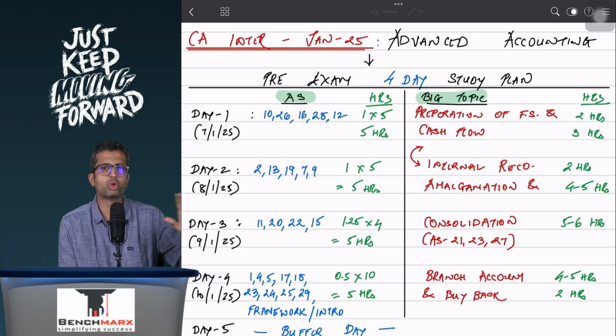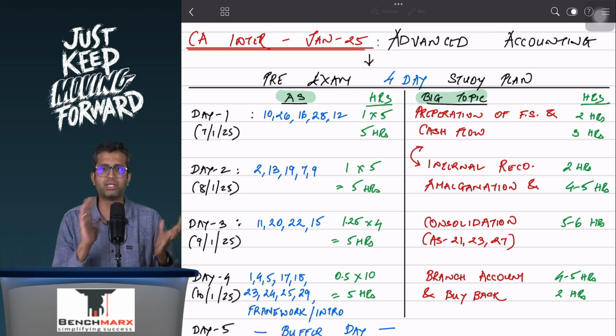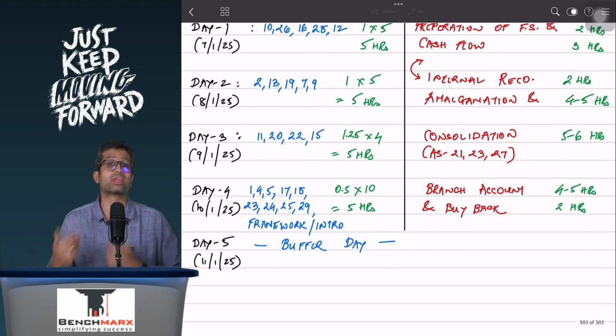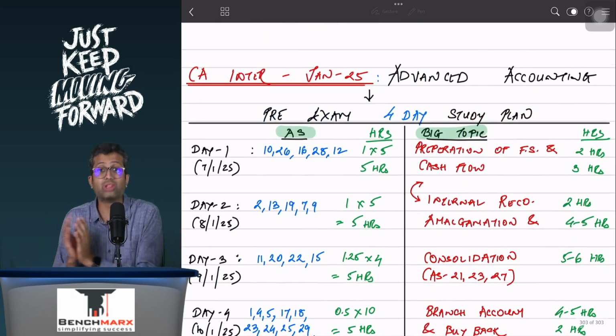So if you look at around 20 to 22 standards on an average, you should do at least 4 to 5 standards a day. The bigger standards we will do at the beginning, maybe dedicate 1 to 1.5 hours max for each standard. And the smaller standards, which you can flip through relatively faster, we will keep at the end.